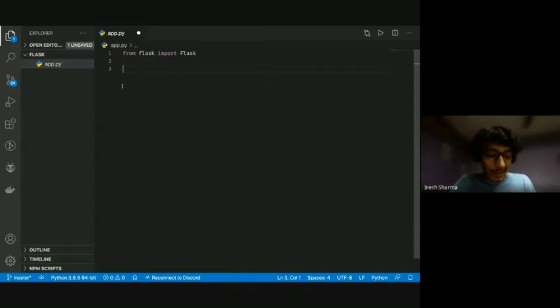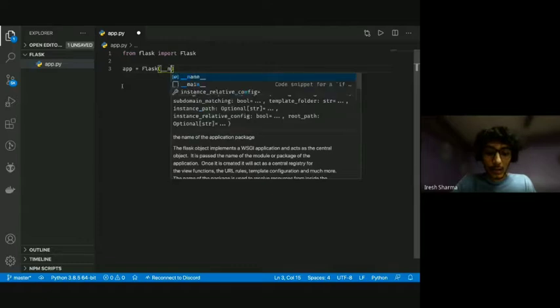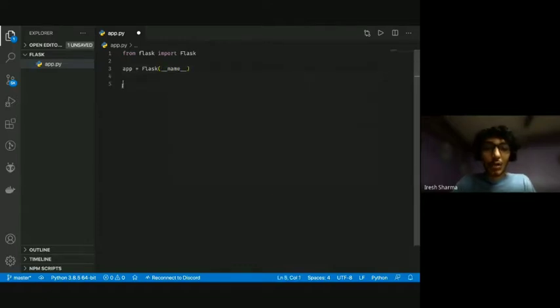What you have to do next is you have to make an object of the Flask class. Okay, so app = Flask(__name__). So now the variable app is basically your Flask app. Okay, so the simplest way to understand this is that the variable app stores your Flask application, and whatever you want to do with your application, you're going to do it using the app variable.